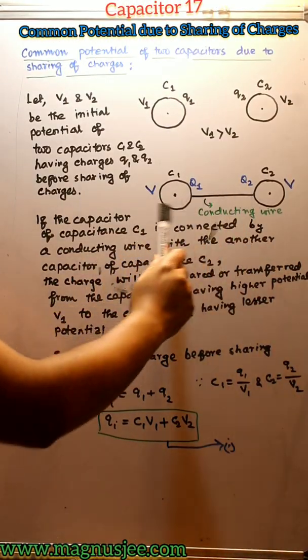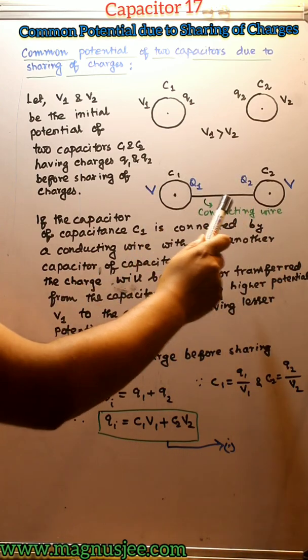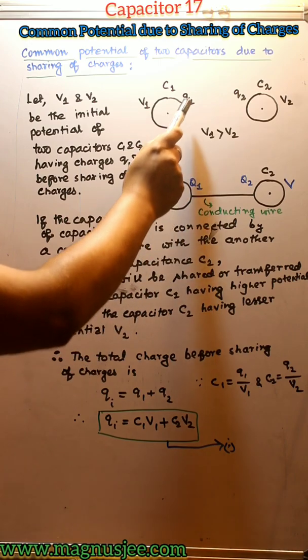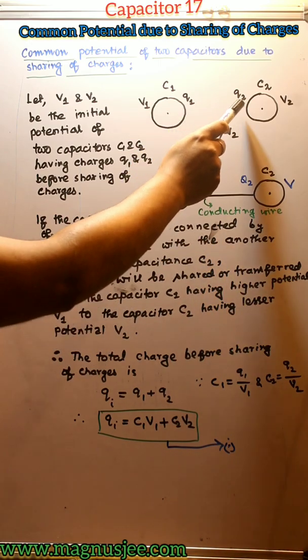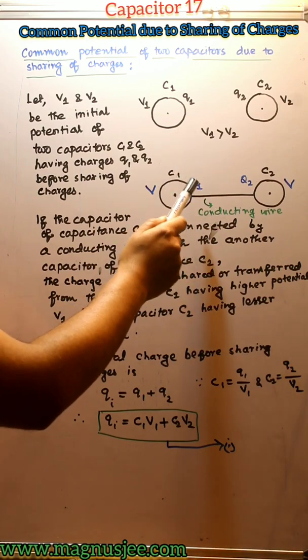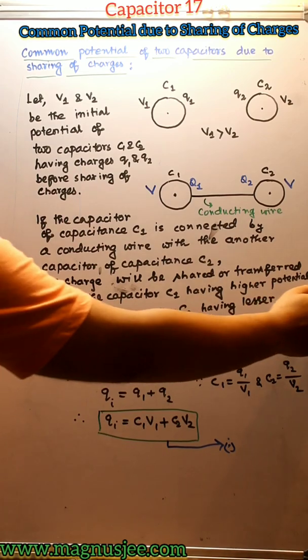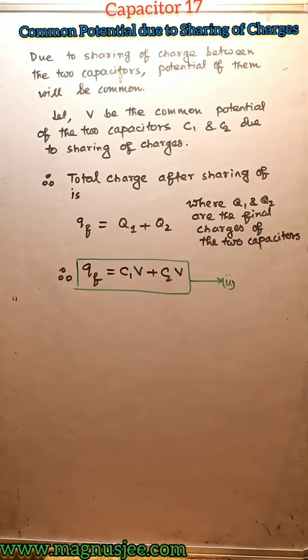Now in the diagram, two capacitors are connected by a connecting wire, and charge will be transferred from C1 having higher potential to C2. Q1 is the final charge and Q2 is the final charge of the two capacitors C1 and C2.